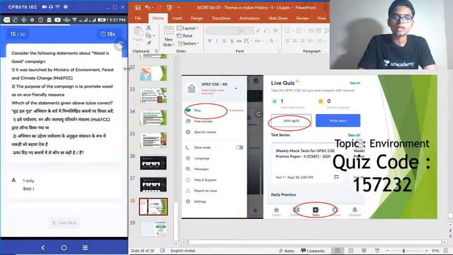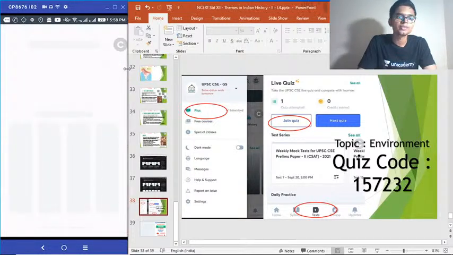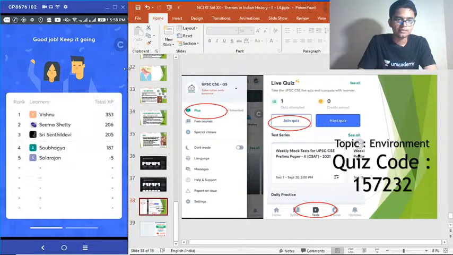Wood is Good campaign, okay? Yep, time's up. Correct answer to that question was option C. 50% of you got that.